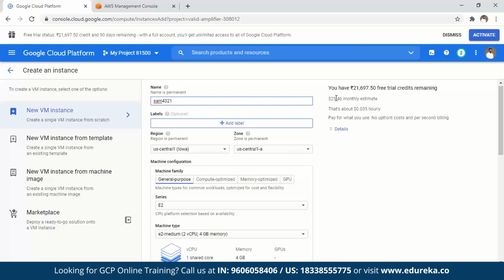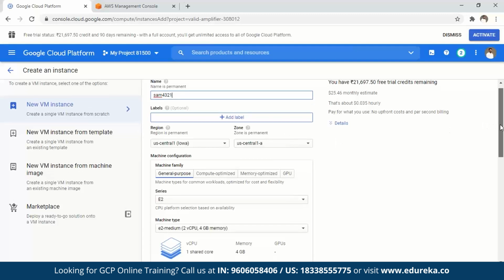So around roughly 2000 rupees for an instance to run for the entire month if I keep it running, which you might not need to, but giving you an estimate, right? So it gives you the detailed information as to how long this instance would be running and how it would be working and stuff like that. Okay, let us now go ahead and discuss some of the other pointers.